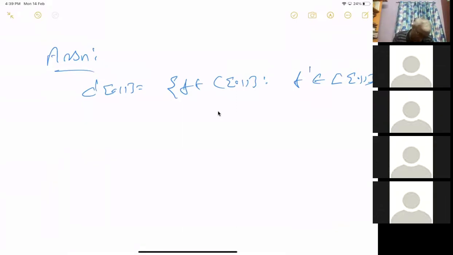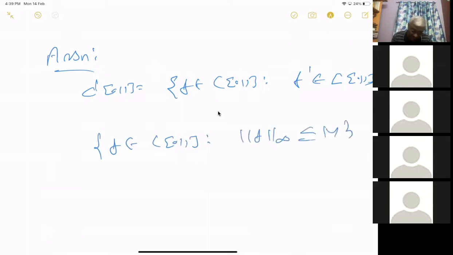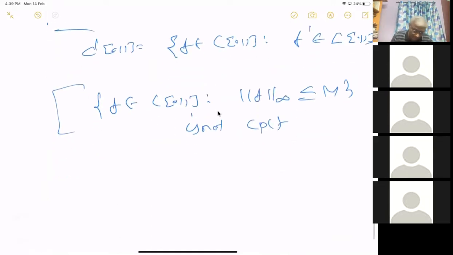But if you take all functions f in C^1_0 such that the norm f infinity is less than or equal to some m, this is not compact, because we can take just polynomials. T to the power n is in here, but then you can show that T^n minus T^m does not have a convergent subsequence. So this is not compact.